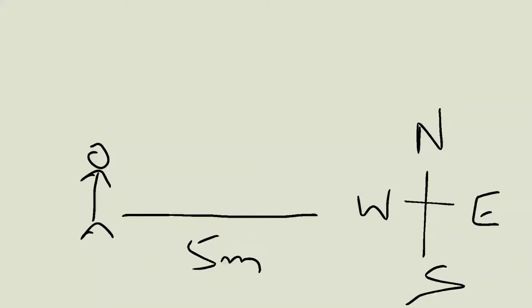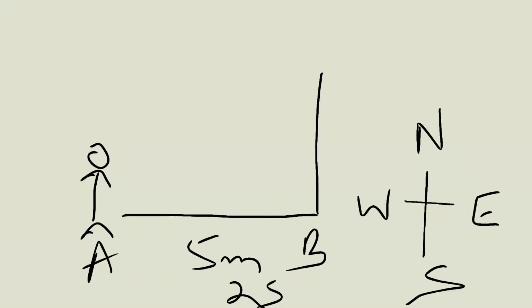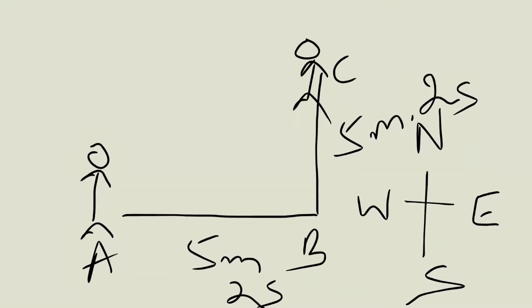So the body moves 5 meter towards east from position A to position B in 2 seconds. Now from B it moves toward north 5 meter in the next 2 seconds and moves to position C, and now the man is at position C.